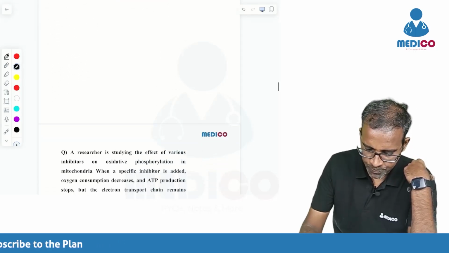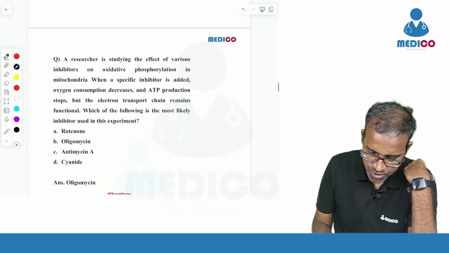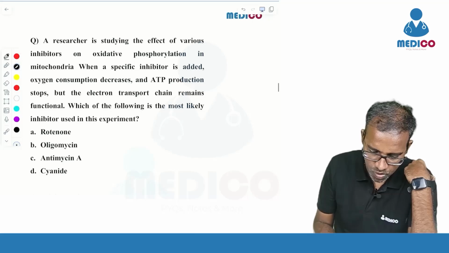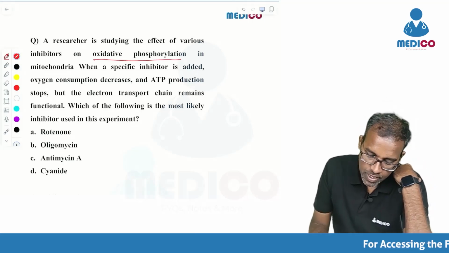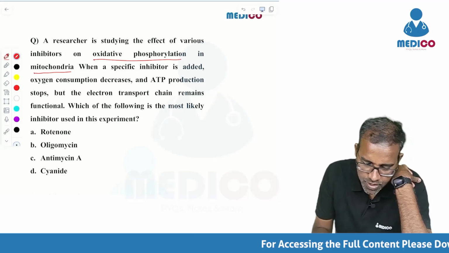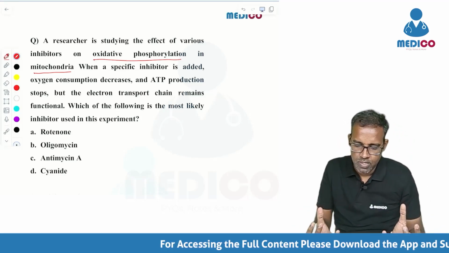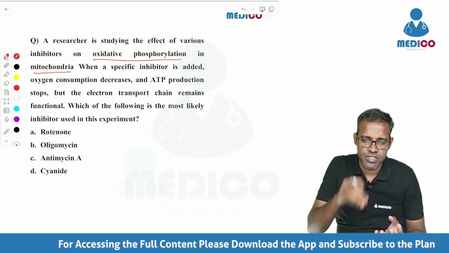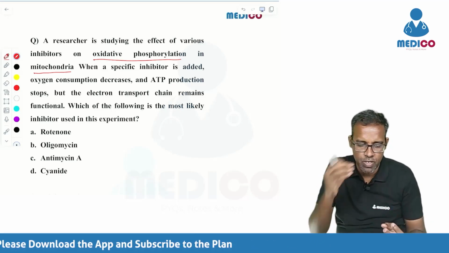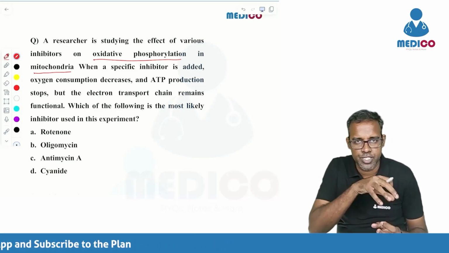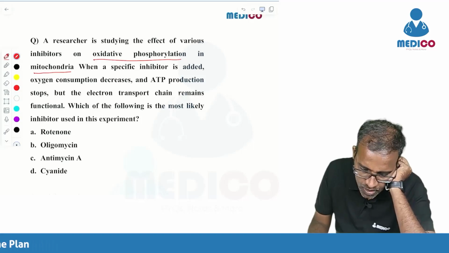The next question is, a researcher is studying the effects of various inhibitors on oxidative phosphorylation in the mitochondria. The researcher has isolated the mitochondria and is putting in various inhibitors and seeing how oxidative phosphorylation changes when he puts in each inhibitor.